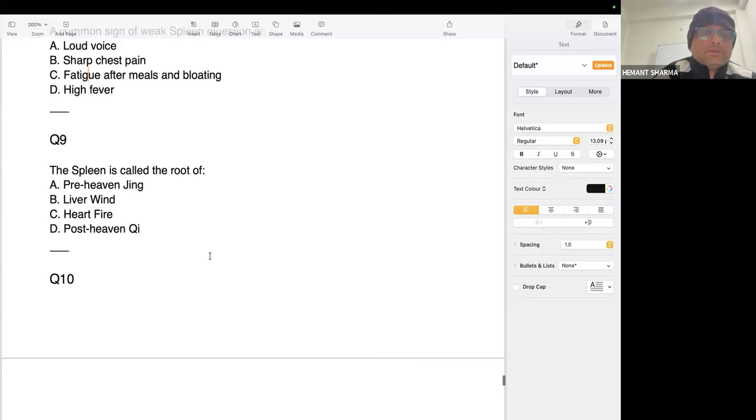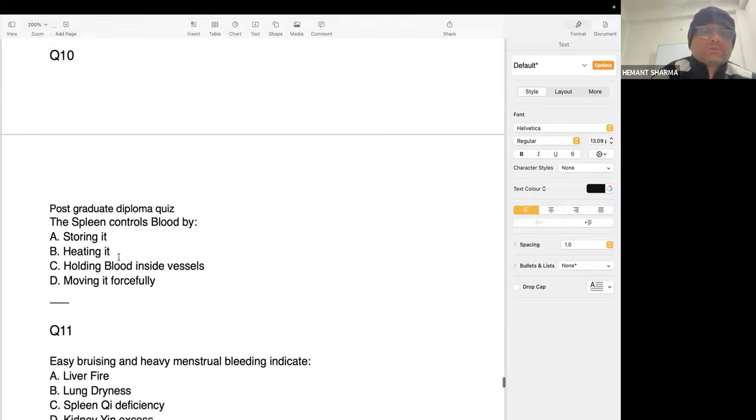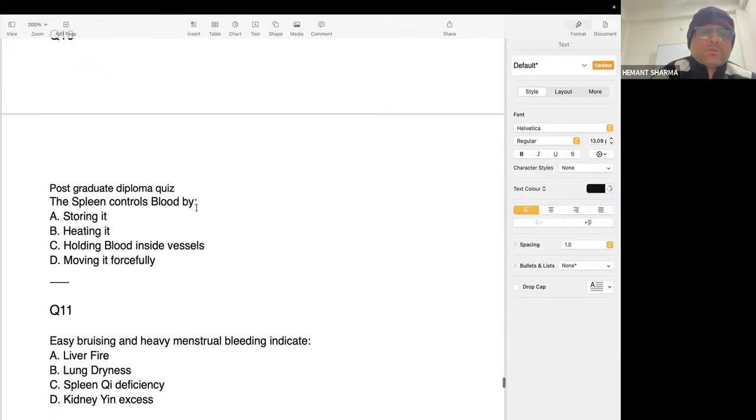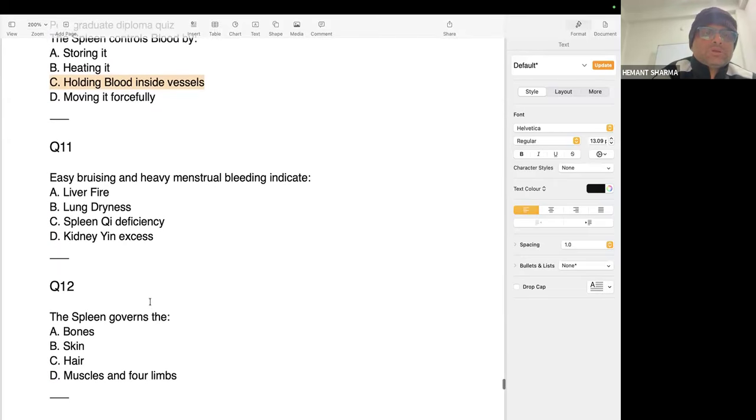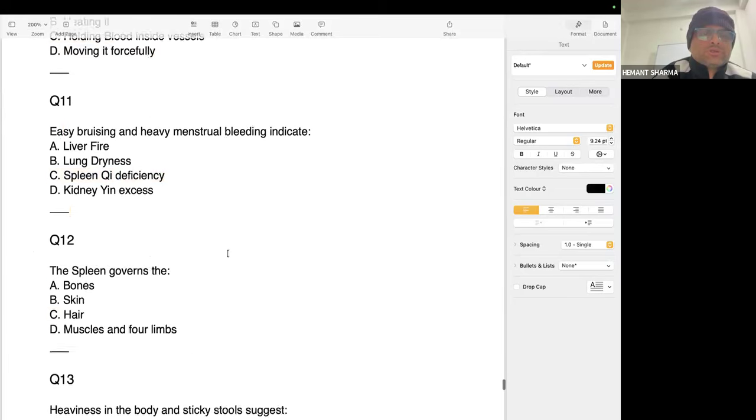Question number 9. The spleen is called the root of post-heaven chi. Post-heaven chi means the energy we get after our birth from the food. That is post-heaven chi. Question number 10, spleen controls blood by holding blood inside the blood vessels. Question number 11, easy bruising and heavy menstrual bleeding indicate spleen chi deficiency.